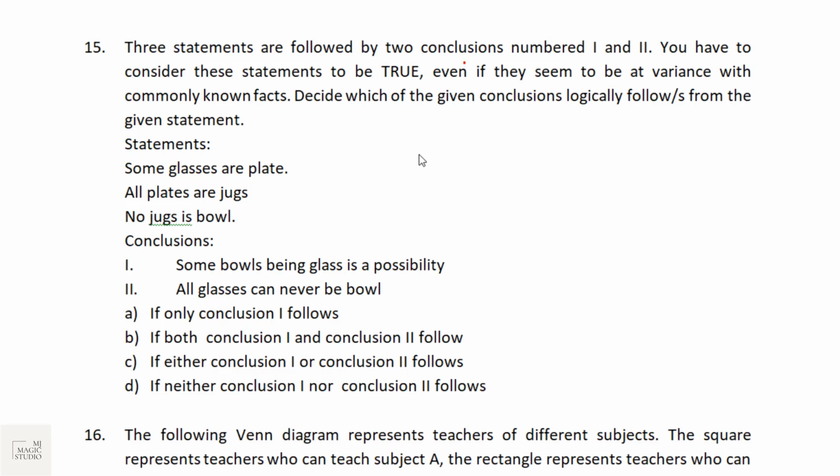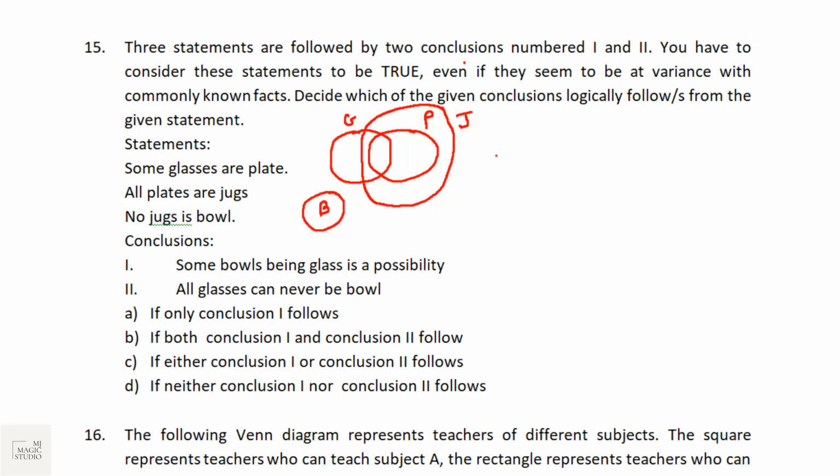Okay, let's see what we can have here. Some glasses are plates. All plates are jugs, so plate should be inside this jug. No jug is a bowl. We can also have it like this. Some glasses are plates, all plates are jugs, and no jug is a bowl.